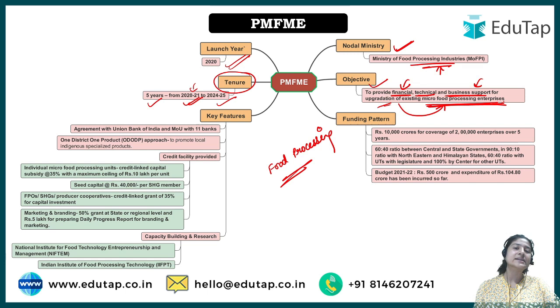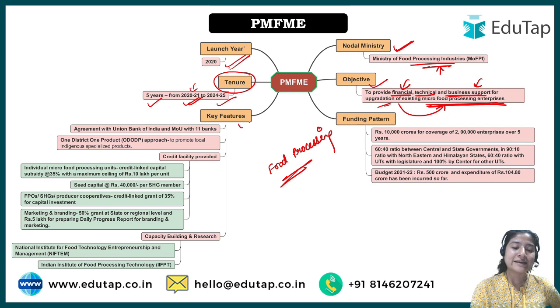Why are we not saying industries? Because that would be in the bigger term. Here these are non-registered small enterprises that are working. What are examples of food processing? For example, making of jam, making of pickle. These things come under food processing. All right, so this is the objective.